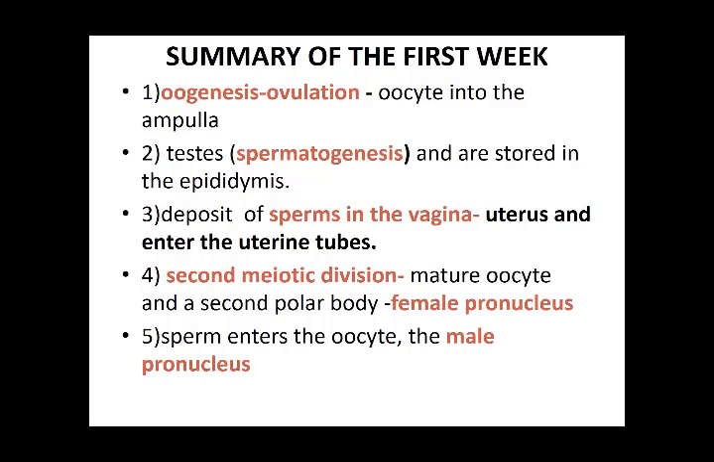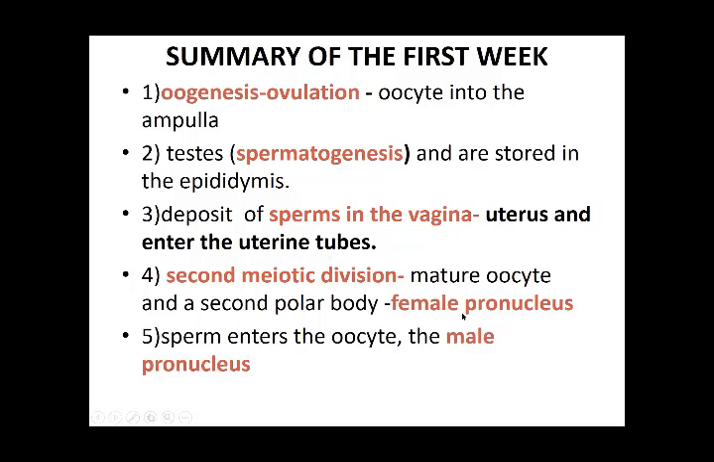So what has occurred by the end of the first week? First we had oogenesis, where ovulation occurred, with the oocyte in the ampulla. Then spermatogenesis occurred in the testes, that is both gametogenesis, and the sperm are stored in the epididymis. Deposit of sperm in the vagina took place, and they pass through the uterus and enter the uterine tubes. Then the second meiotic division: once fertilization occurs, the second meiotic division completes, producing a mature oocyte, and the second polar body is formed.